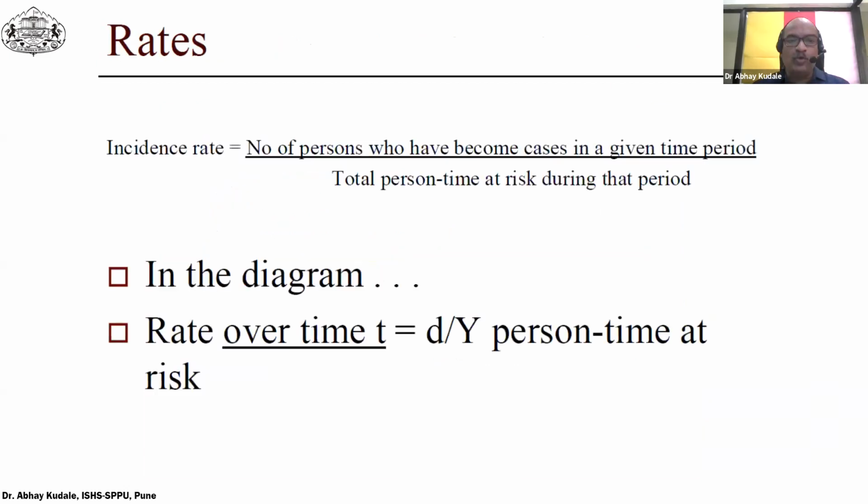The formula for calculating incidence rate equals the number of persons who have become cases in a given time period over total person time at risk during that period. In the diagram, it becomes rate over time t equals d over y person time at risk.